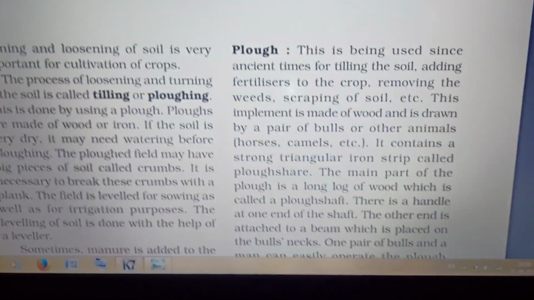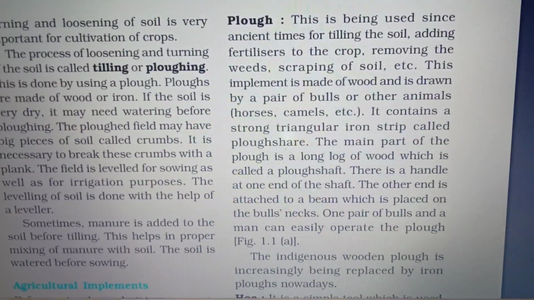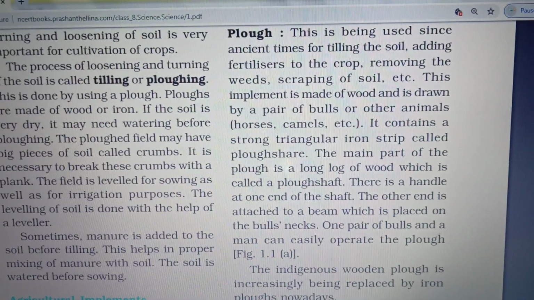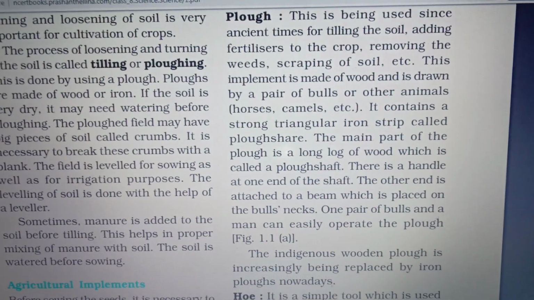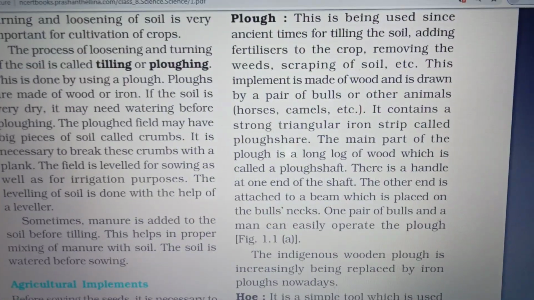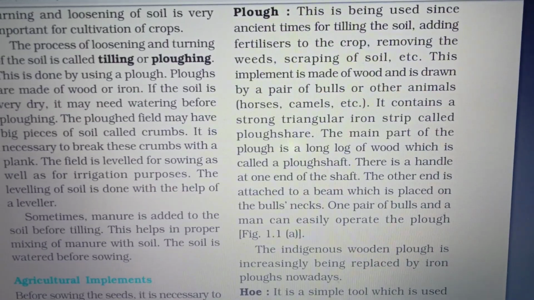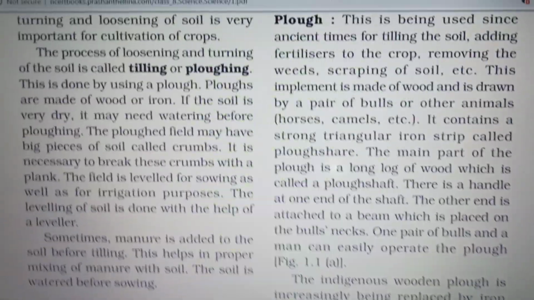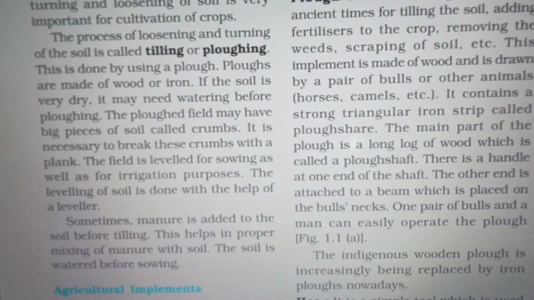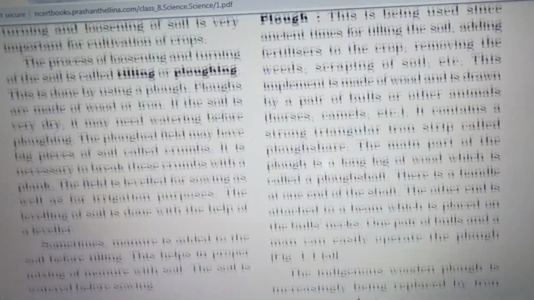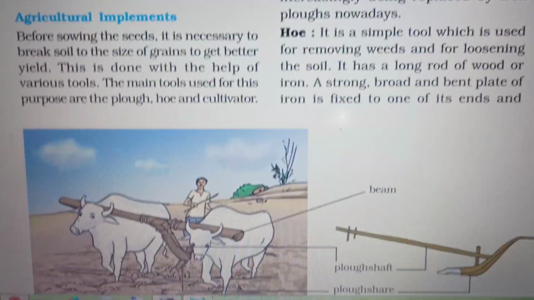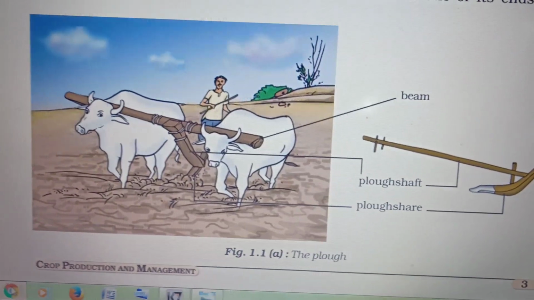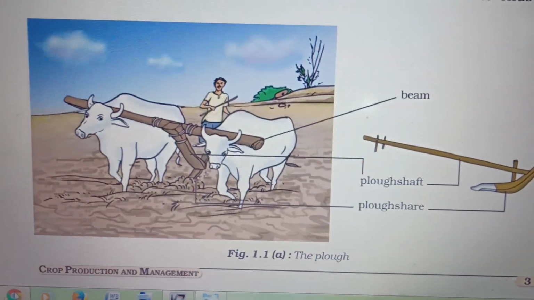We have to break the soil to the size of grains. It's very small. It can be done only by some tools, agricultural tools or agricultural implements. It can be done by plough, hoe and cultivator. First of all, we'll see about the plough. Here in your book, there is a picture of the plough, the parts that we'll see. And one more picture also I'll show you. You can see now how it is done. A pair of bulls.